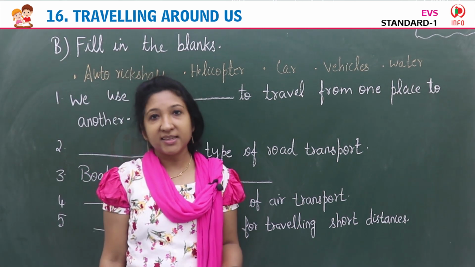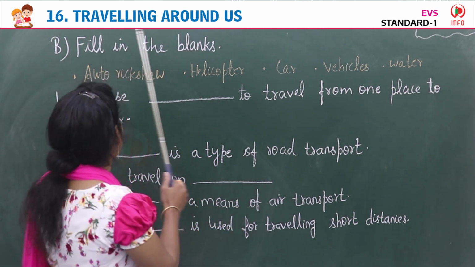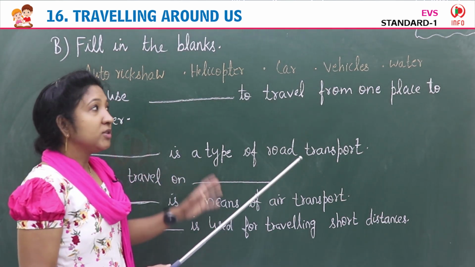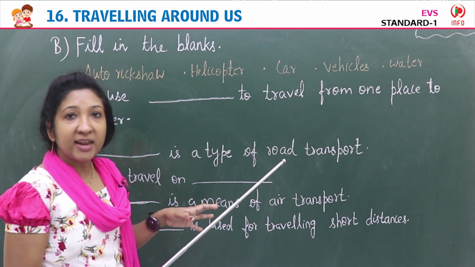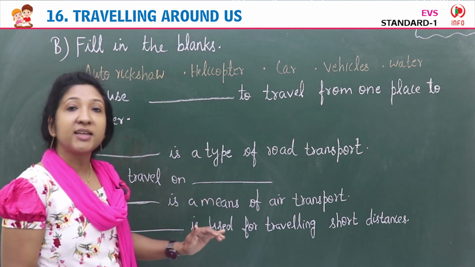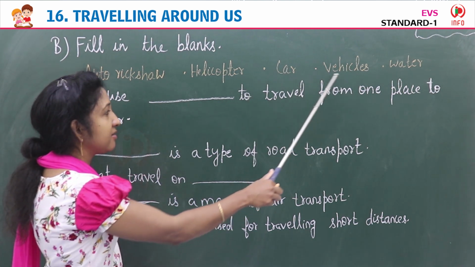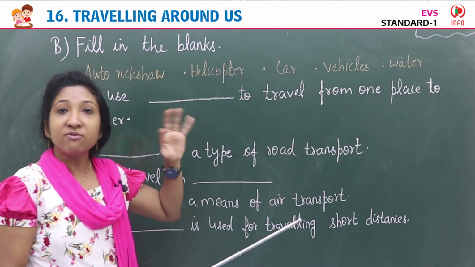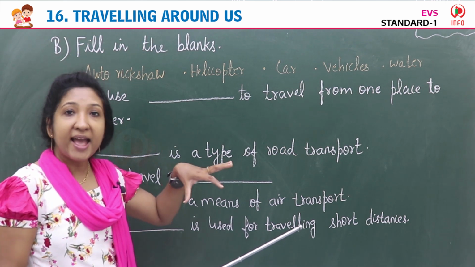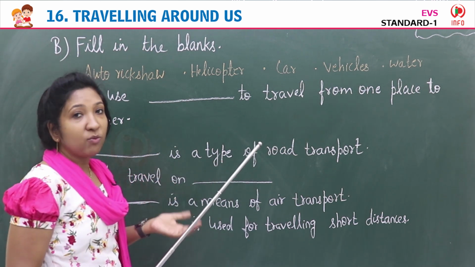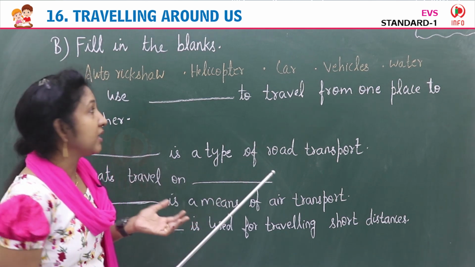Children, our next exercise is exercise B, fill in the blanks. Yes. So there is a clue kit given, children. Below the fill in the blanks in the textbook, there is a clue kit given. See, I have written here. This is the clue kit. In the clue kit, some words are there. Using those words, you have to fill each blank. Let us see what all words are given in the clue kit.